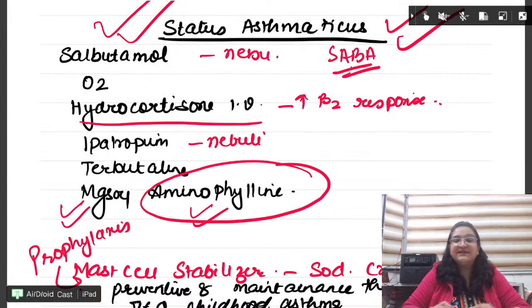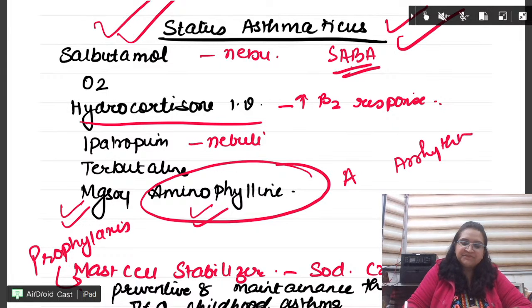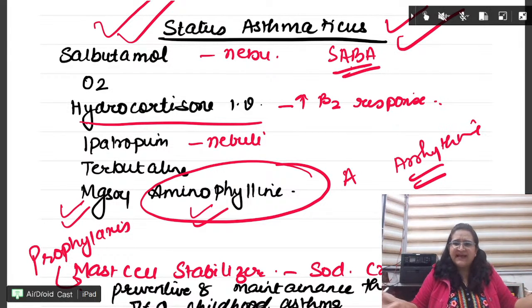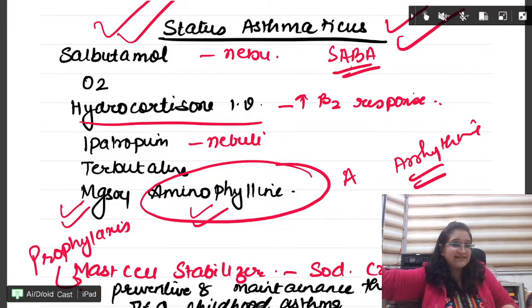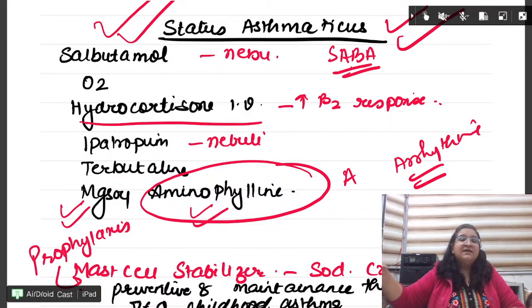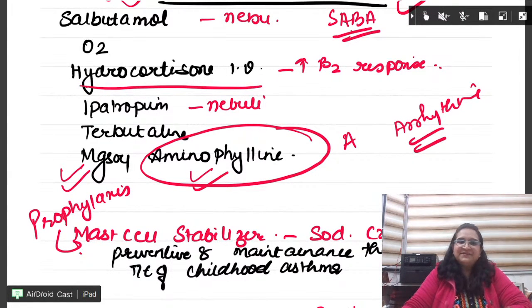But aminophylline we reserve. Right? We don't give much. Why? Because A for aminophylline, A for arrhythmia. Because they lead to a lot of arrhythmia. Right? So these are the drugs which we use for the last of the status asthmaticus. Pata chala kahan? Jahan pe pulsus paradoxus was not there. Jahan pe the person was mute. Person was comatose. Right? He was not, last of the table we discussed. Fine. So this is what we are going to give. Right? These are the drugs given.